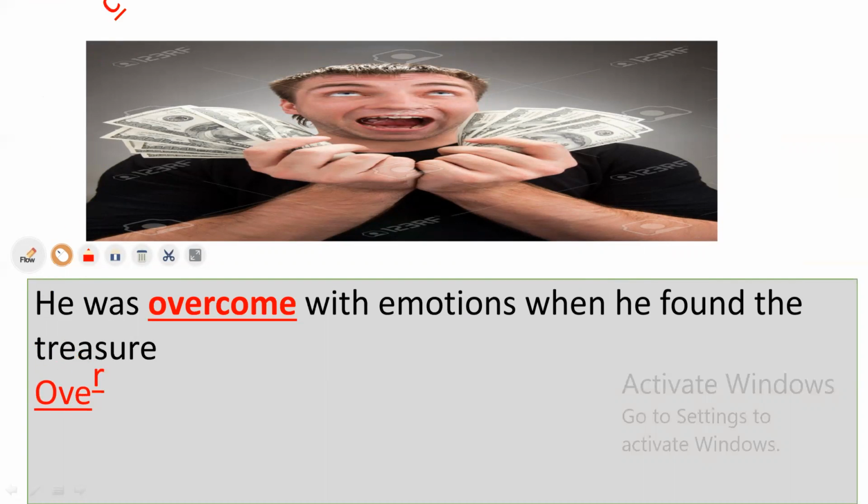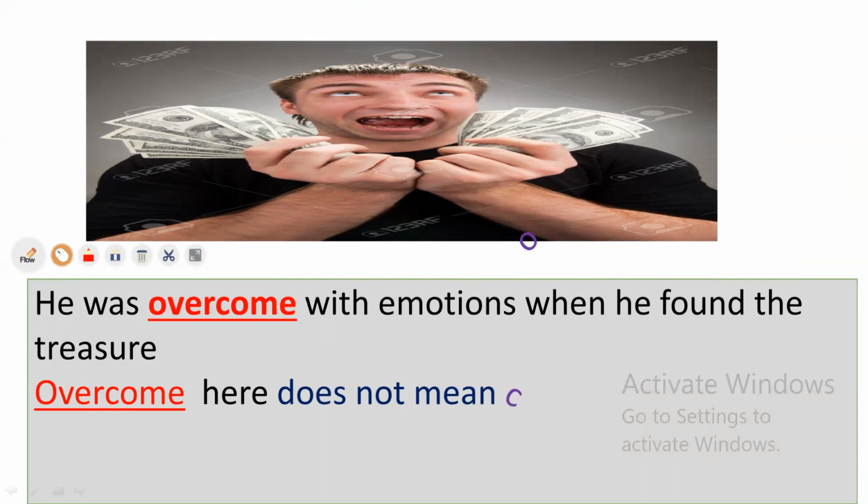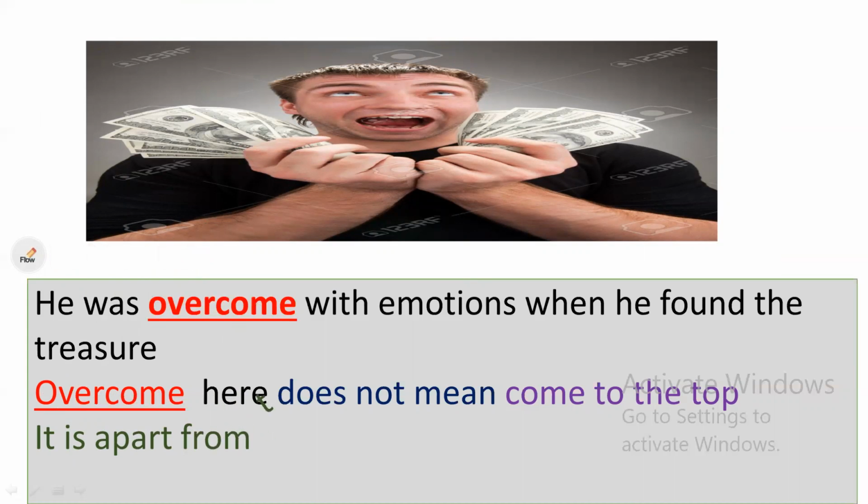So overcome in this point doesn't mean come too much. What does it mean? You ask me, teacher, what does overcome mean? Over is a part of the word. Let's check your answer.